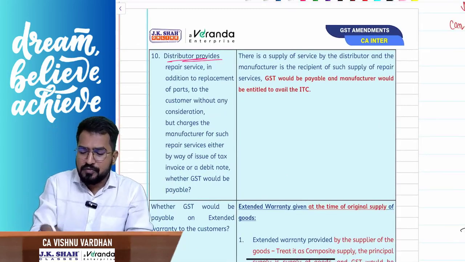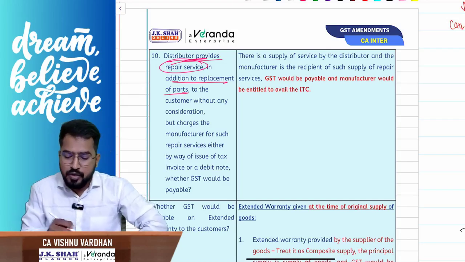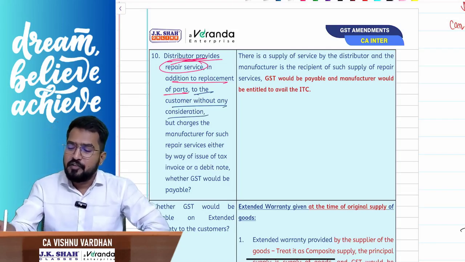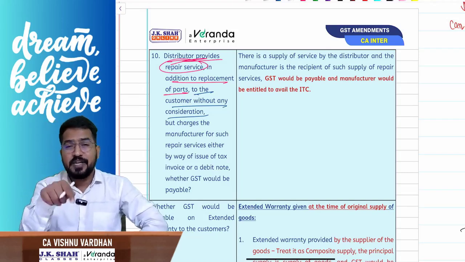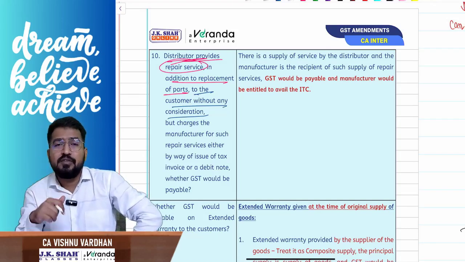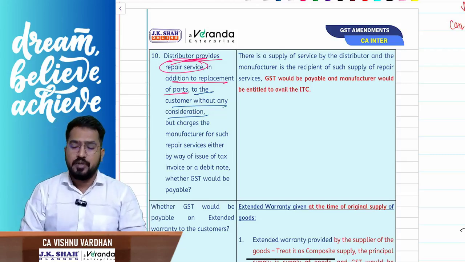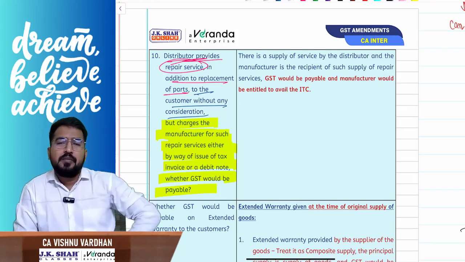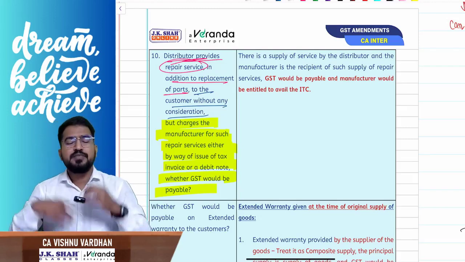See, as a distributor, Vishnu is providing repair services also, in addition to replacement of spare parts to the customer, without any consideration. Now here, with you I will not charge the replacement cost, the service fees, all that stuff I will not charge. But I have spent my time, my labor has spent some time here. So I will go to the manufacturer, Apple company, sir, my labor has spent so much time here, so pay me the consideration. So the manufacturer will pay me that amount. Okay, so now whether any GST implication will be there here? Absolutely yes, sir, absolutely yes.